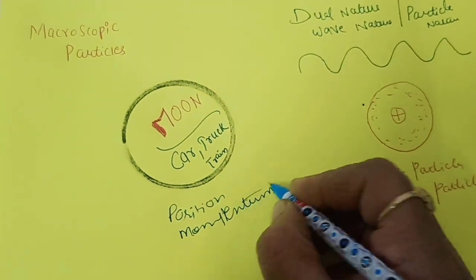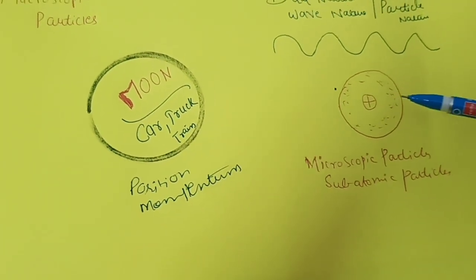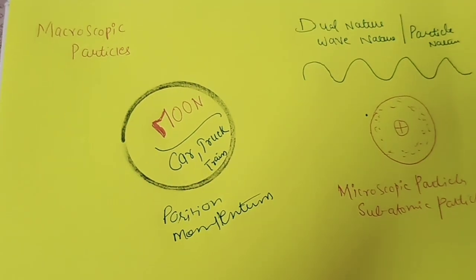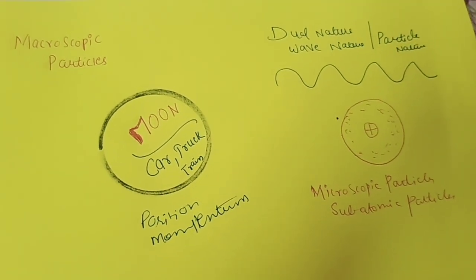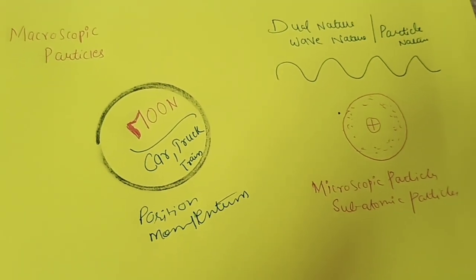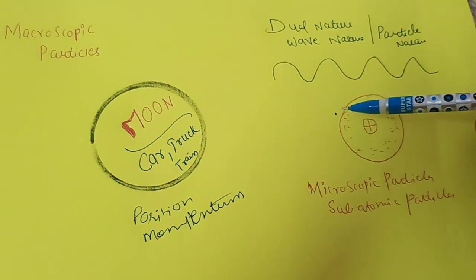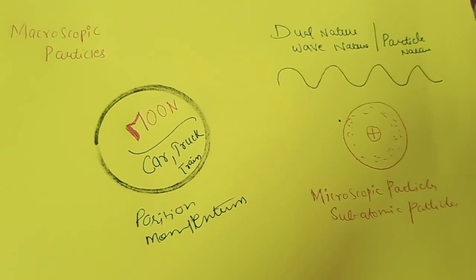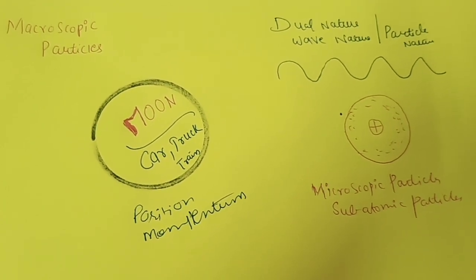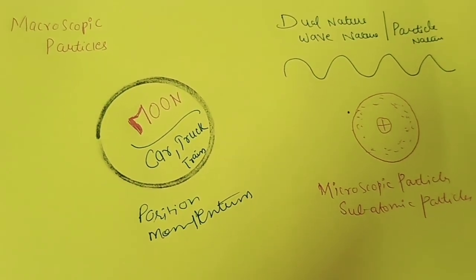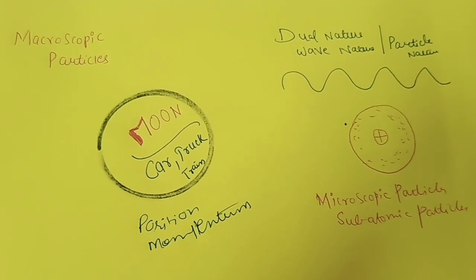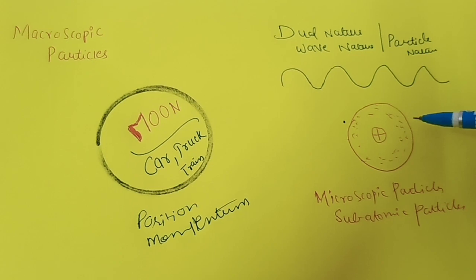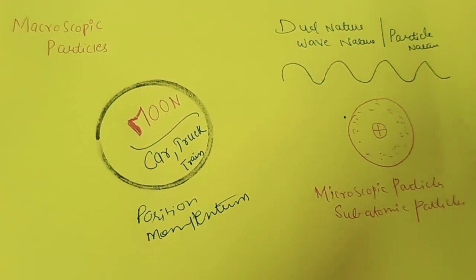But if we talk about microscopic particles like electron, proton or neutron, very small particles, we cannot determine their position as well as their momentum simultaneously with certainty. What the Heisenberg uncertainty principle states is that we cannot determine both the position and the momentum of a microscopic particle with certainty. Let us see this.